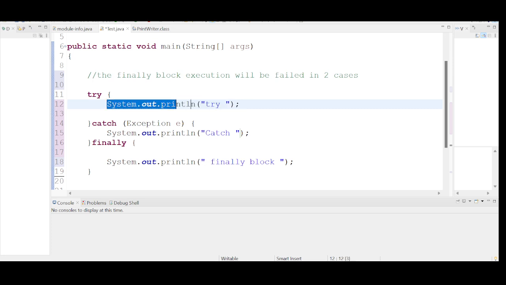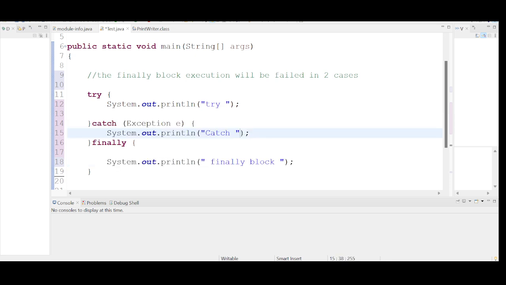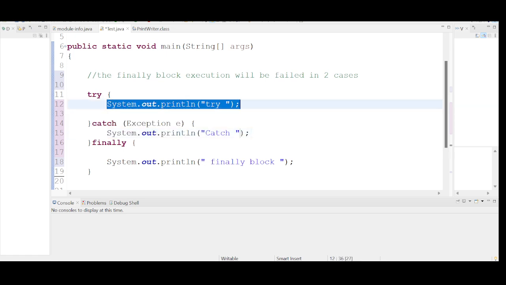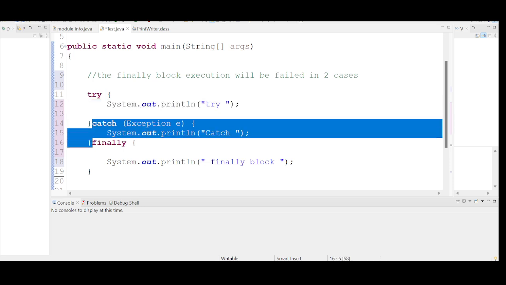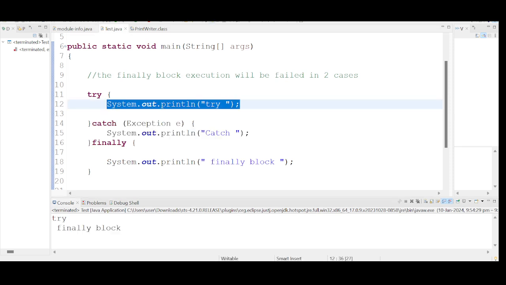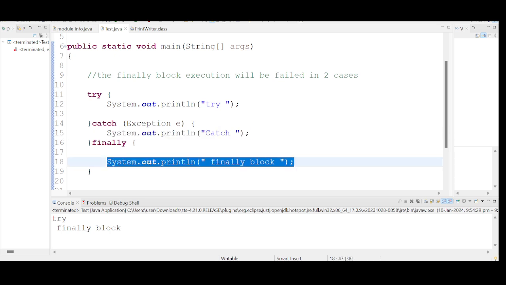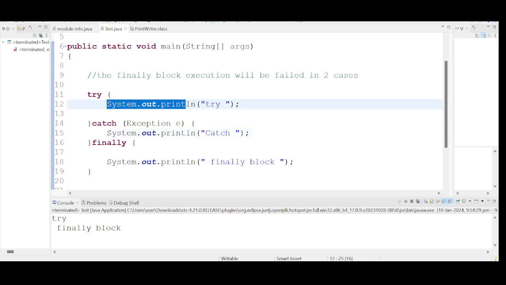If the try block is not throwing any exception, the control will jump to the finally block. The catch block will not get executed, because it gets executed only if an exception occurs. The exception is not occurring in the try block, so the catch block will be skipped. The output is very self-explanatory: try, finally. When an exception occurs in the try block, the catch block will be executed, and then the finally block. Even without the exception, the finally block will be executed.